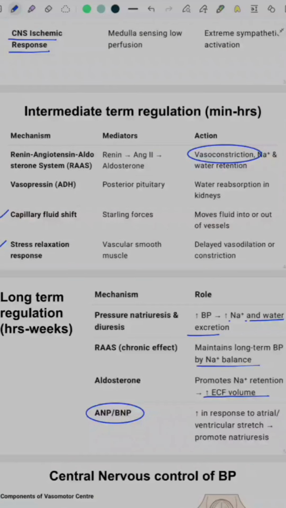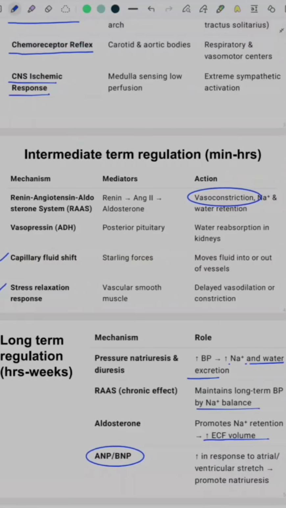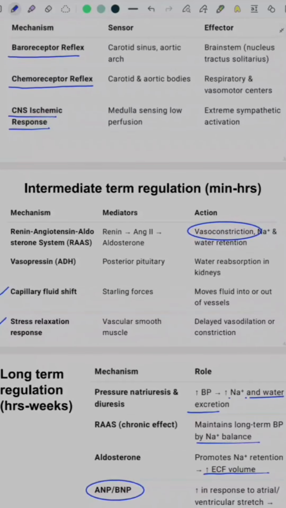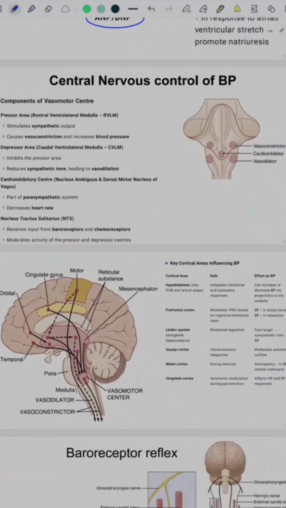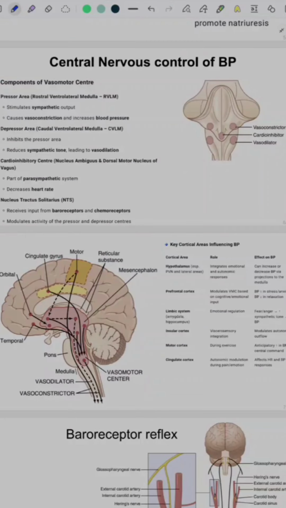So now you have understood the summary of the blood pressure regulation. This image on your screen is basically a summarized answer of BP regulation. But let us learn a little bit about it in detail. So BP regulation in humans is principally in control of autonomic nervous system. And in autonomic nervous system, the center of BP regulation, it is called as the vasomotor center.